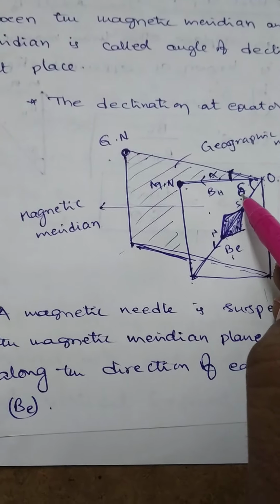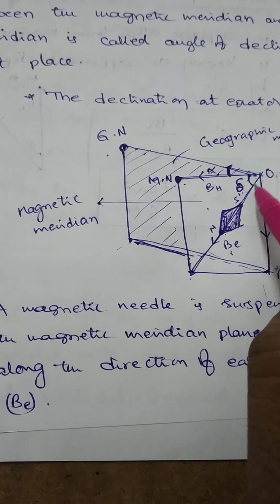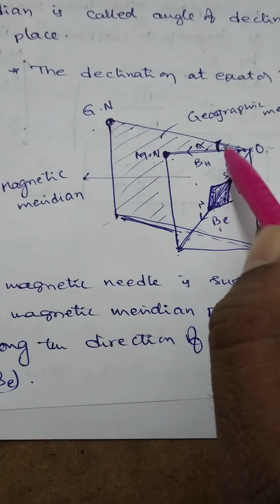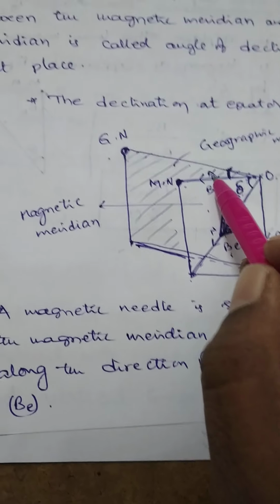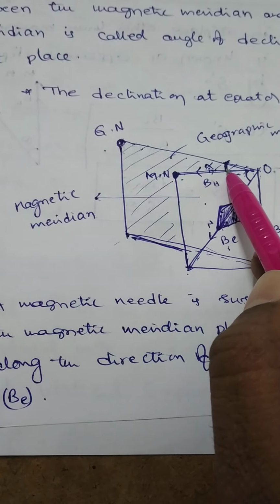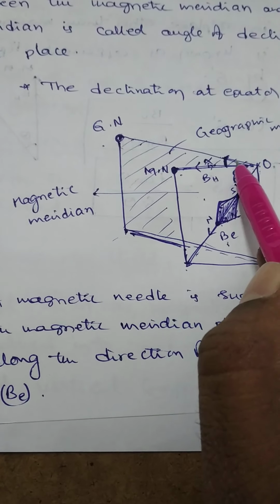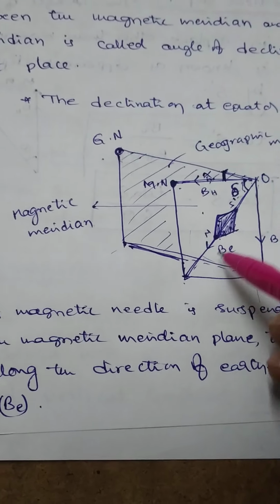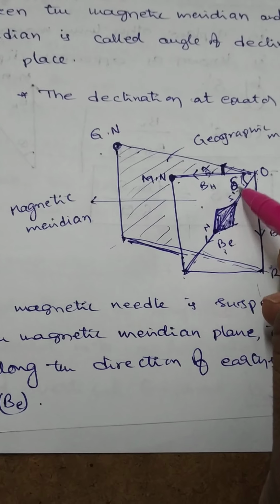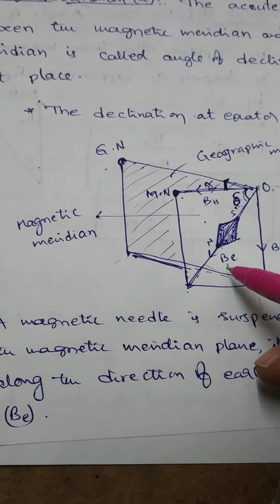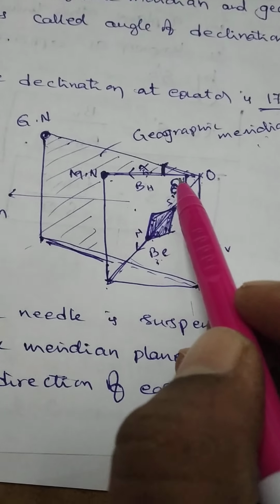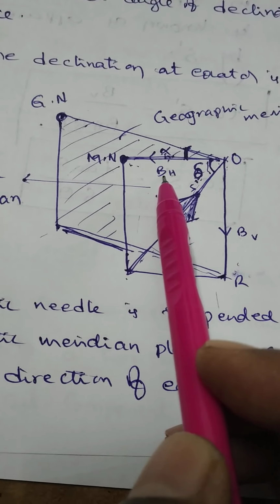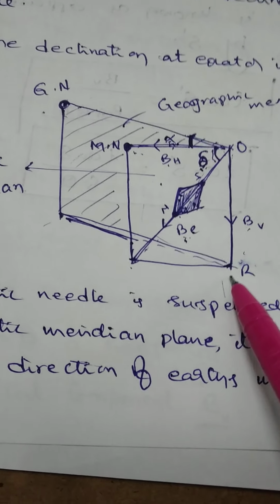So, dip is defined as the angle made by the Earth's magnetic induction with the horizontal. Alpha means angle of declination, defined as the acute angle between magnetic meridian and geographic meridian, and this is called the angle of dip. This is the Earth's magnetic induction BE, which makes an angle delta with the horizontal. That's why BE is resolved into two perpendicular components: BH, the horizontal component of Earth's magnetic induction, and BV, the vertical component.